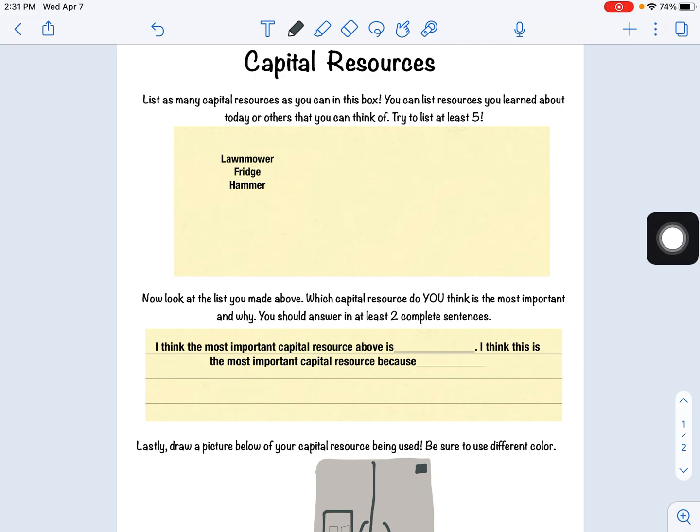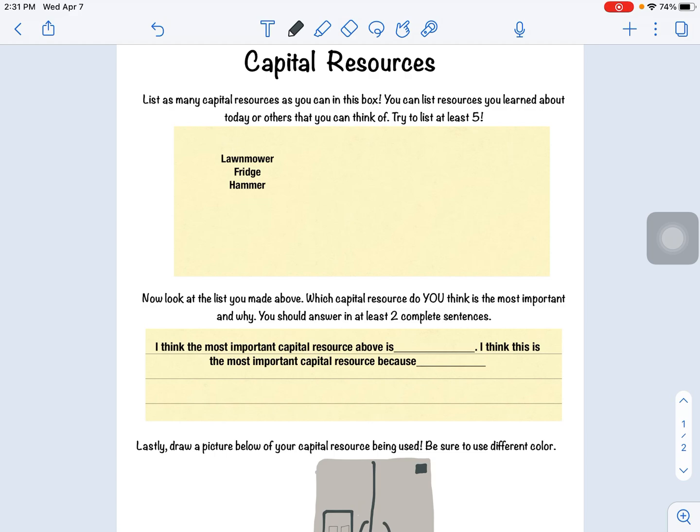I know I talked about many in this video, and in your reading you can find some examples as well. So try to come up with at least 5. You can just list these here. As many as you can think of would be great. So my example, I have lawnmower. A lawnmower is a tool that helps us do what? It helps us cut our grass and keep it nice and nice looking.